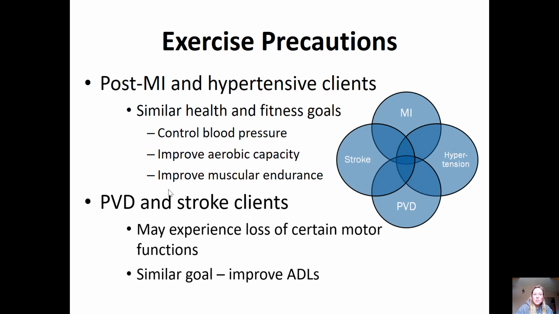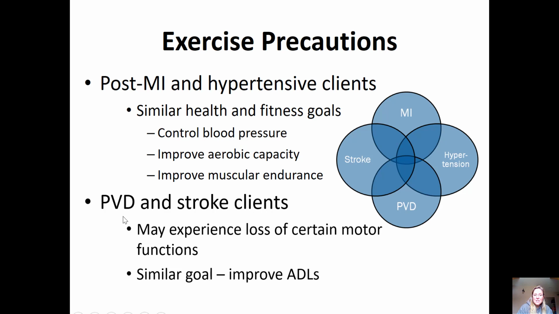Other precautions when we're looking at post-MI, myocardial infarction, so heart attack, and hypertensive clients. They have similar health and fitness goals. The main goals of these two groups are, one, to control their blood pressure, because people who have had a heart attack most likely will have high blood pressure, okay? Also, they want to improve their aerobic capacity. That's key. And then they also want to improve their muscular endurance. So health and fitness goals are really similar for these two special populations.